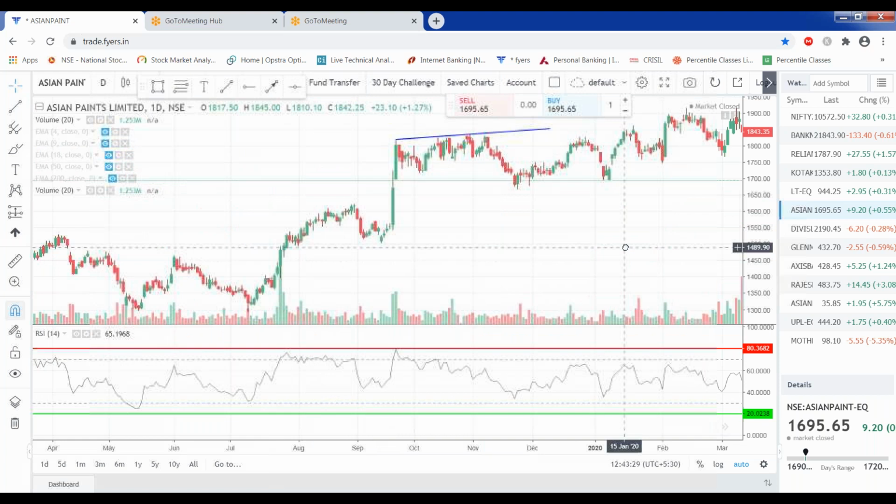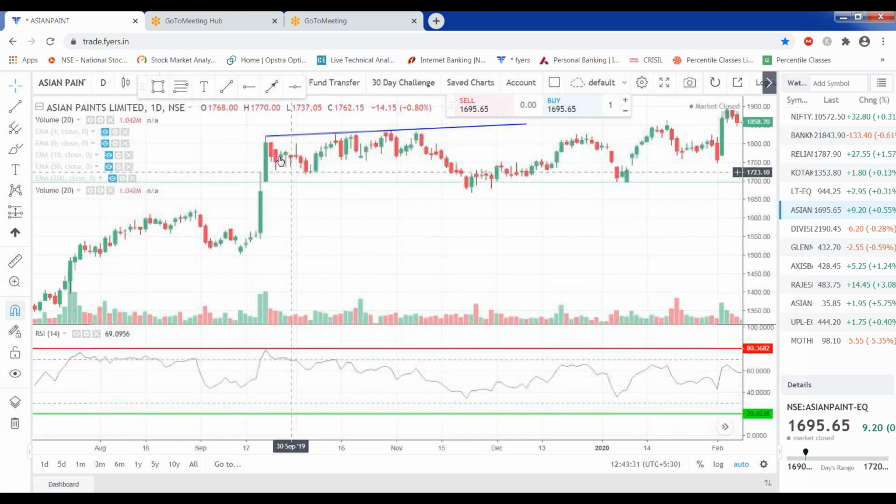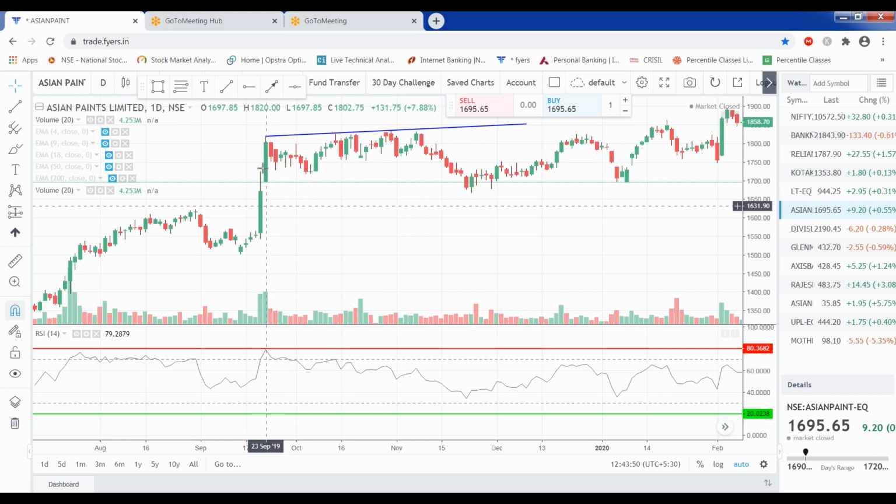If you can see, this is the daily chart I am using. I am not using the 15-minute or 1 hour chart. You can use it on different time frames, but I am explaining on a daily chart. So suppose you are seeing this RSI is at 80, and now RSI has started coming down the next day, and you have seen that the next day candle is also becoming red, and then on the 1st of October you are seeing a rejection candle here.